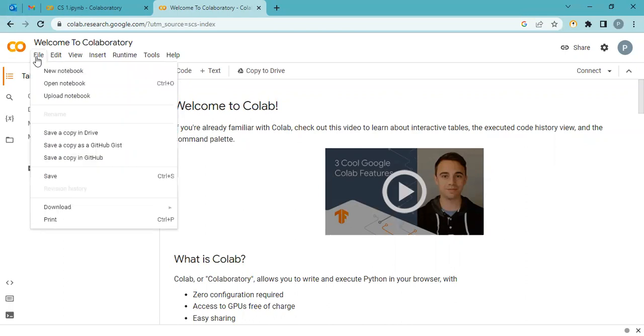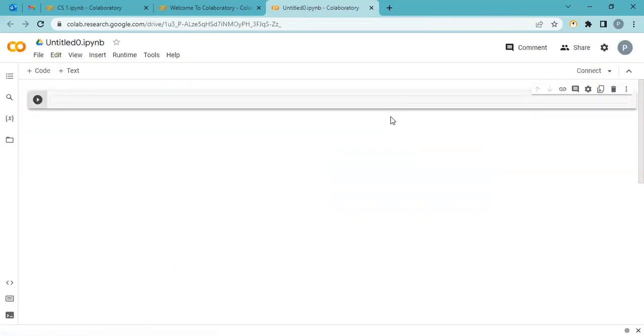For a new file, go into the File menu and click on the New option, and your IDE is ready. It's a cloud-based IDE, and the platform name is Google Colab. I'm starting with this, and in upcoming lectures we will use multiple editors like PyCharm, but for the beginning, this is the best editor.